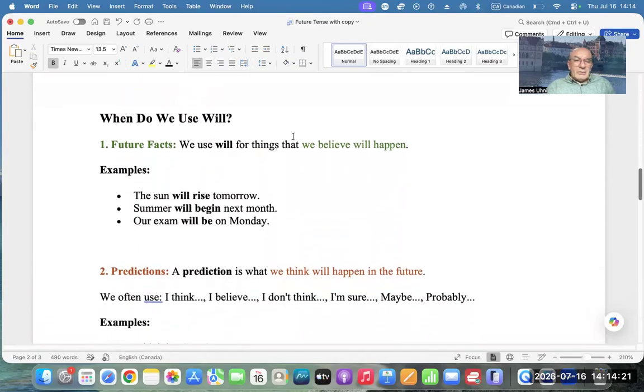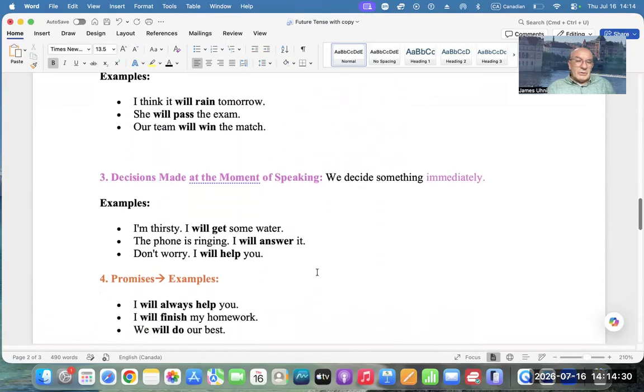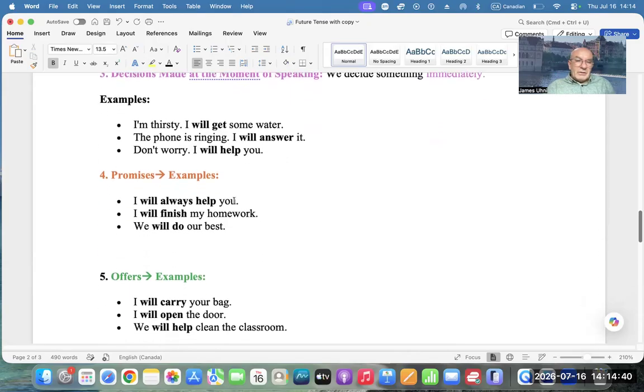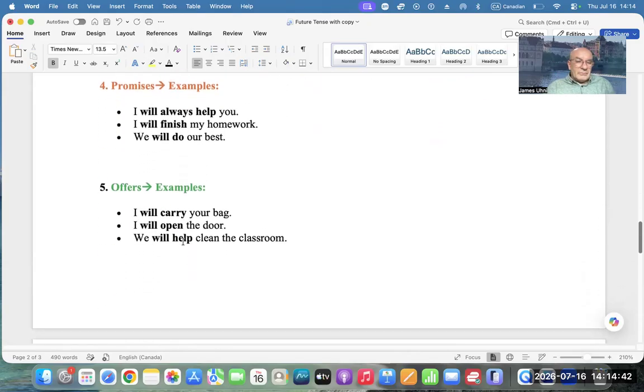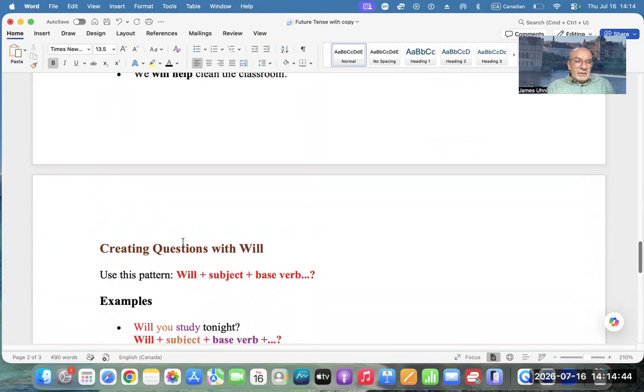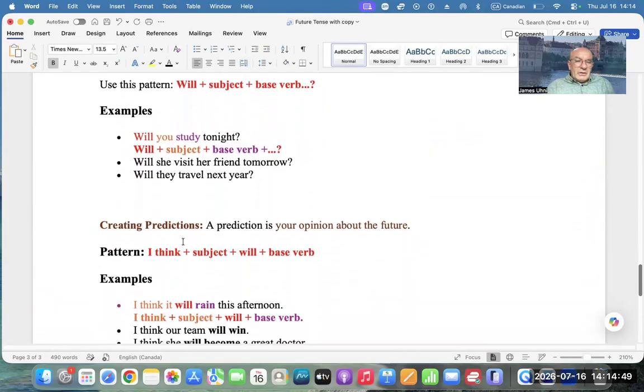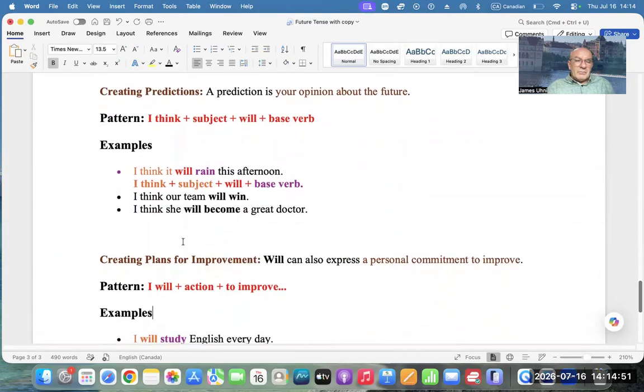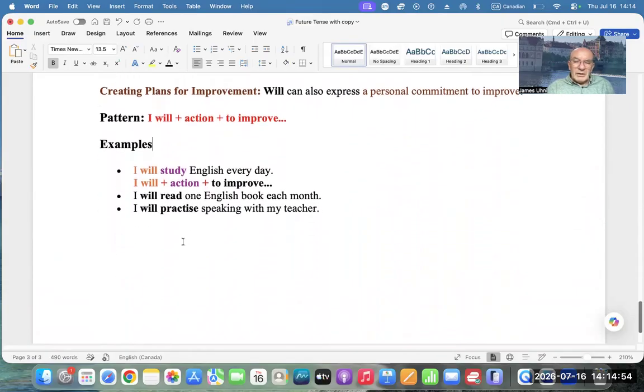Future facts we believe will happen. Future predictions we think will happen in the future. Decisions made at the moment of speaking, which is immediately, right now. And promises, offers, and creating questions with will. So when we say creating, we have all these patterns that I already explained.